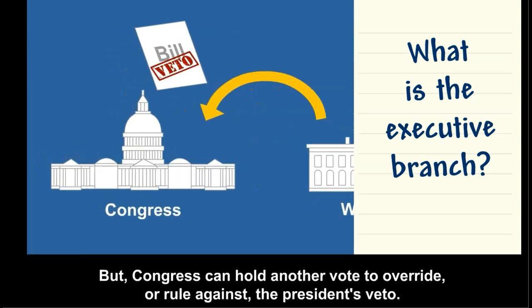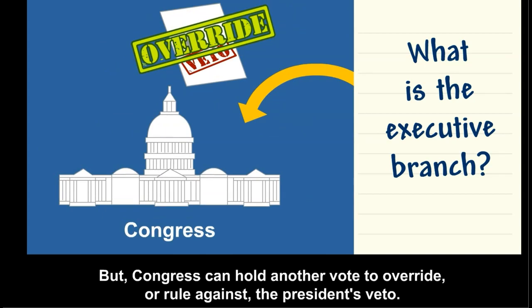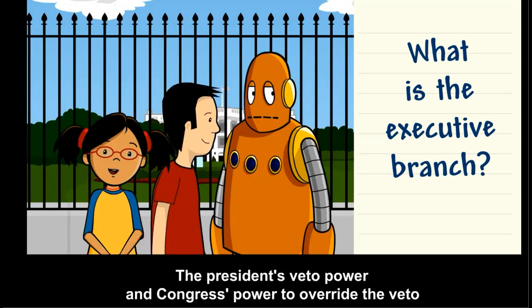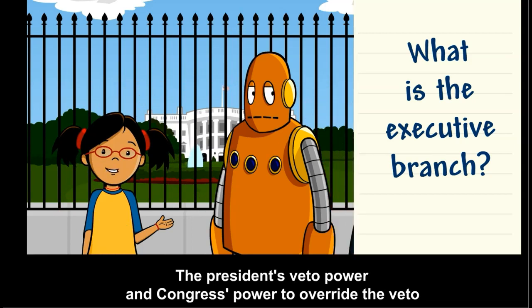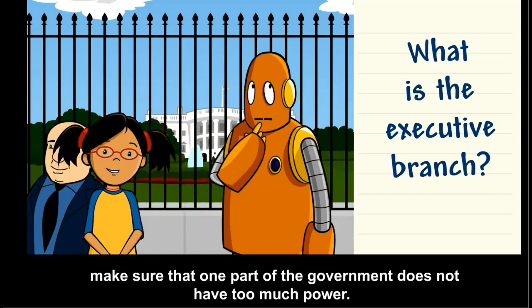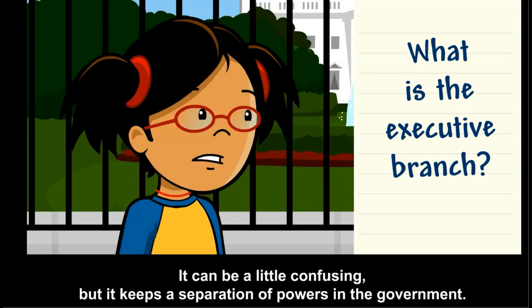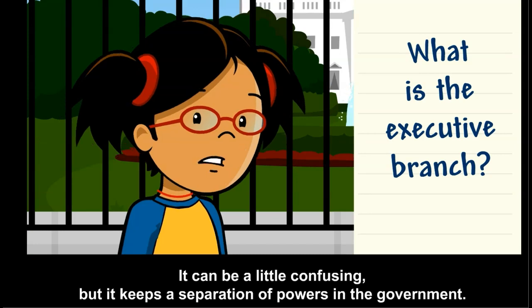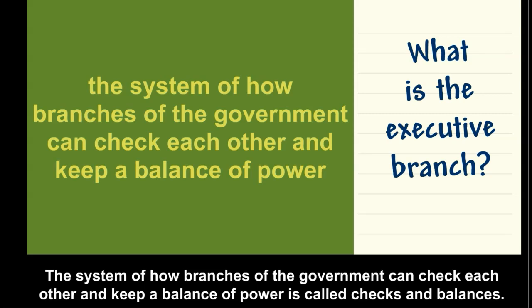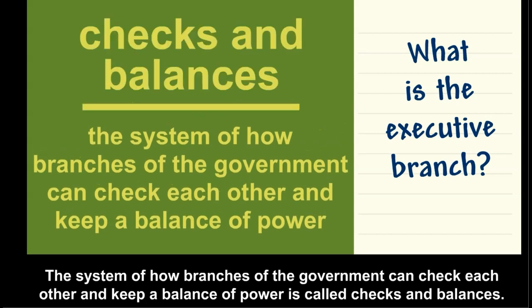But Congress can hold another vote to override or rule against the President's veto. The President's veto power and Congress's power to override the veto make sure that one part of the government does not have too much power. It can be a little confusing, but it keeps a separation of powers in the government. The system of how branches of the government can check each other and keep a balance of power is called checks and balances.